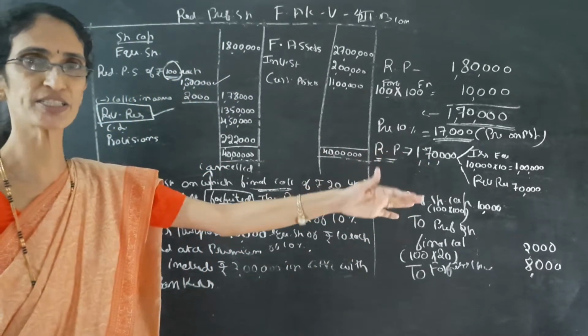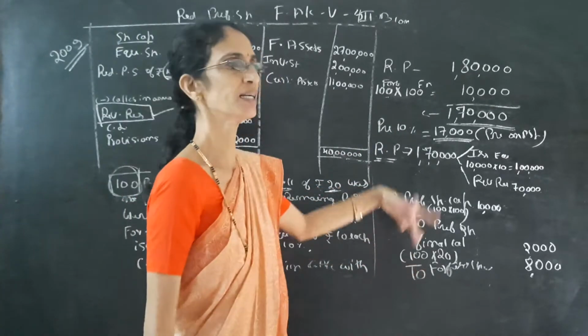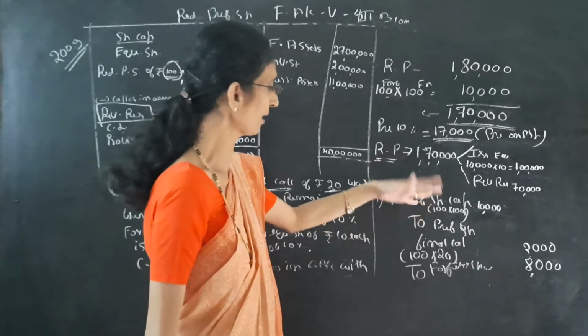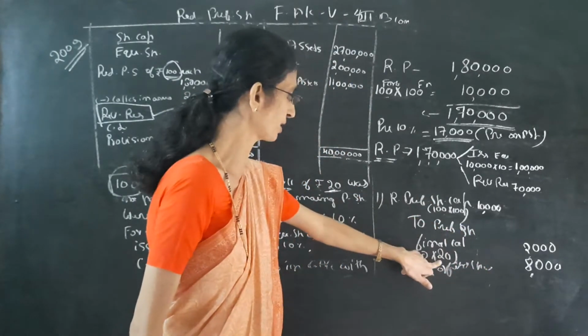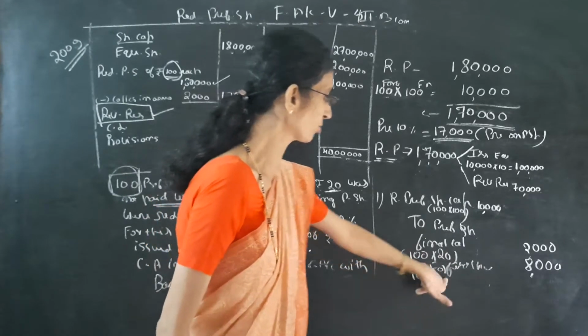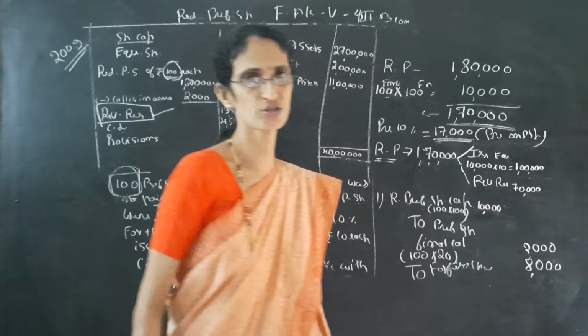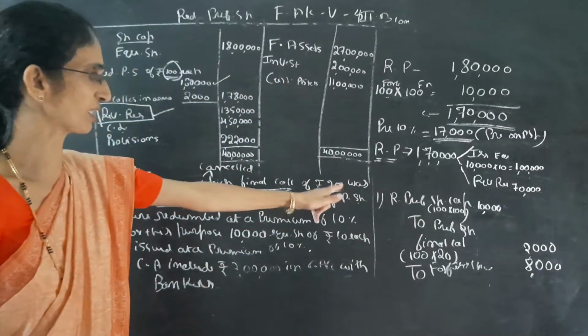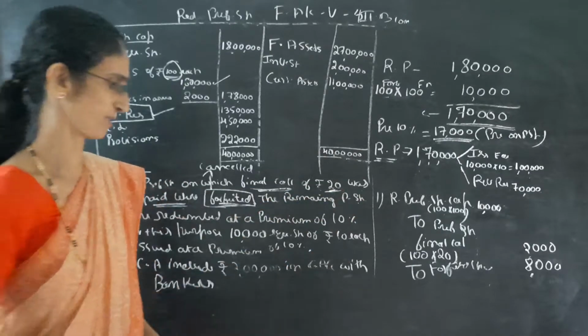So when forfeiting the shares, capital cancelled. Capital is always credited. So cancellation is debit the capital. To preference share final call is due 20 rupees 100 shares. Then to forfeited shares account balance 10,000 minus 2,000. So 8,000. This is relating to first entry for the cancellation or forfeiture of preference shares.